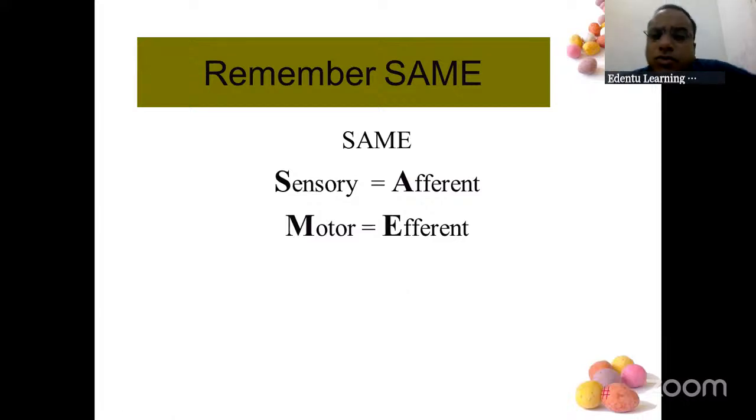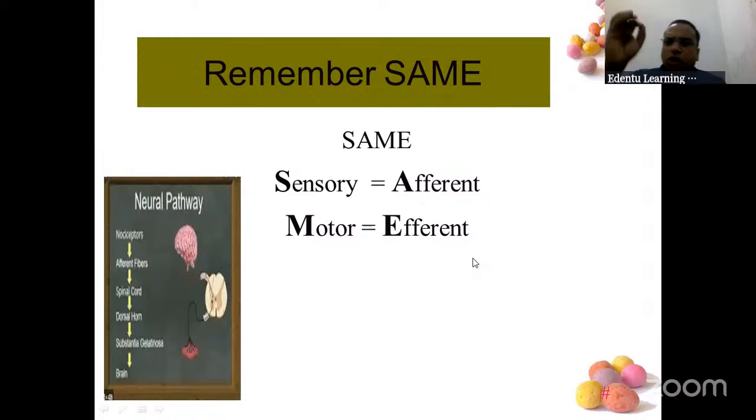Before going into details, please remember a mnemonic called SAME, S-A-M-E. S for sensory, A for afferent, M for motor, E for efferent. What I am trying to tell you is that the sensory information, the information which goes towards the brain, is carried by sensory nerves, which are called afferent nerves. The other name for sensory is afferent. And motor, the information which comes from the brain and goes to the organ, is called motor, also called efferent nerve. So sensory are afferent, motor are efferent.